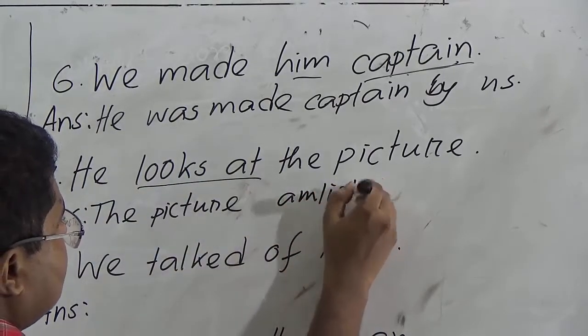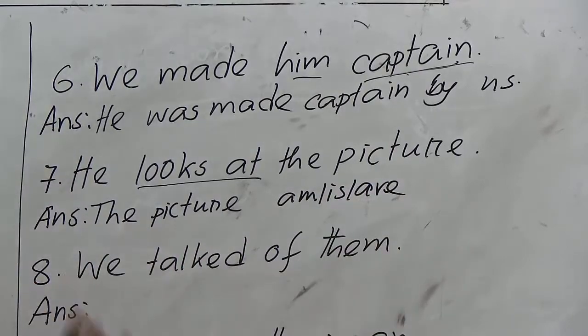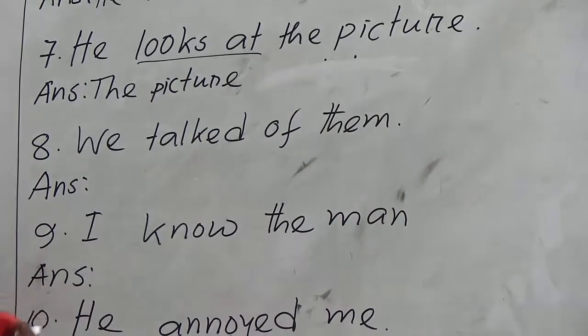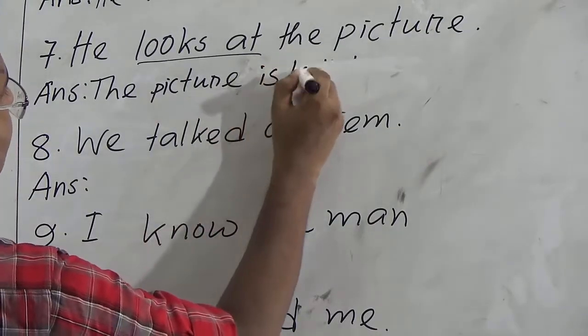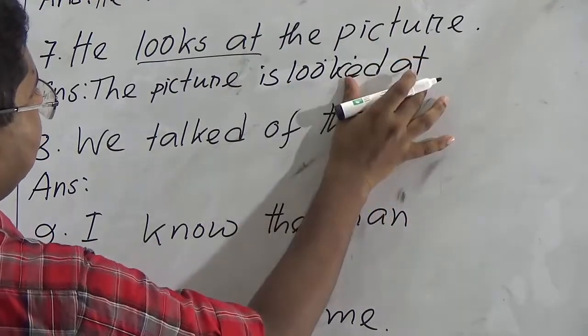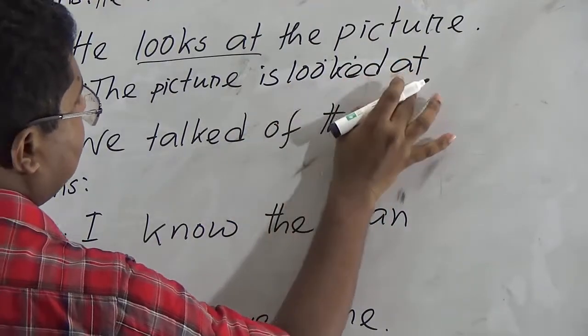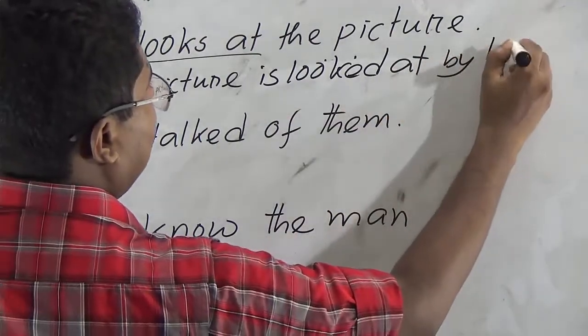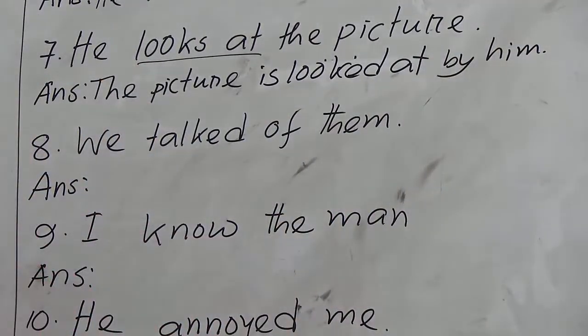The picture is one picture, that's why we are using is. So the picture is past participle of main verb looked at. As this is a group verb, you will have to use the preposition after the verb. And by, and subject, he will be him at the end.